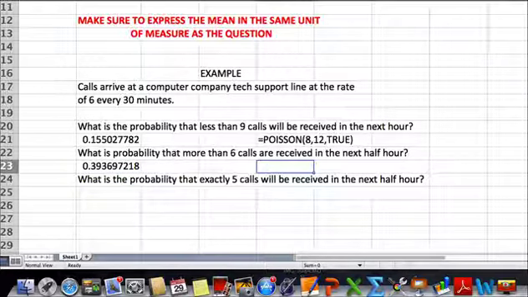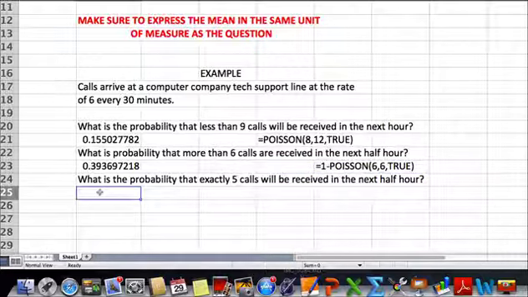Again, we're going to show the entry alongside of that so that you'll be able to look at it in relationship to the answer that you got: 1 minus Poisson, 6 with a mean of 6, and true.